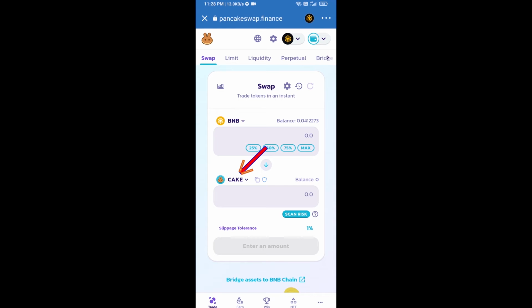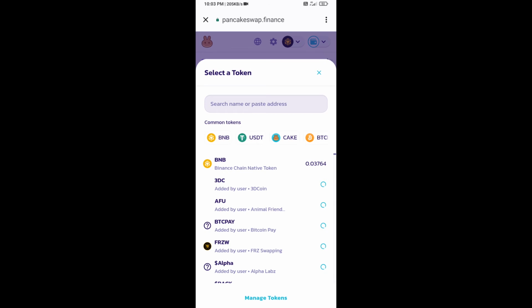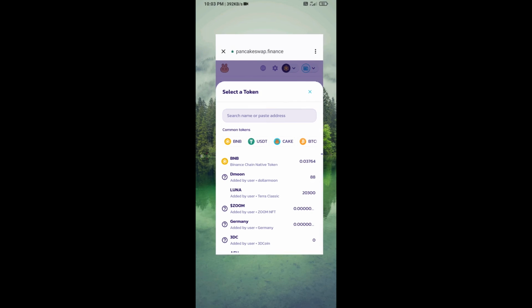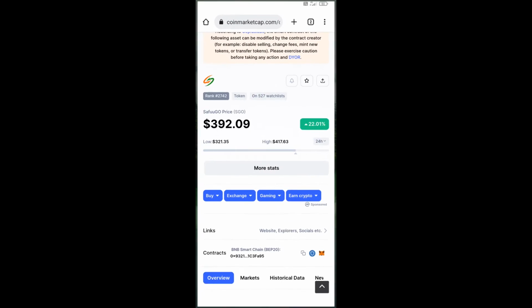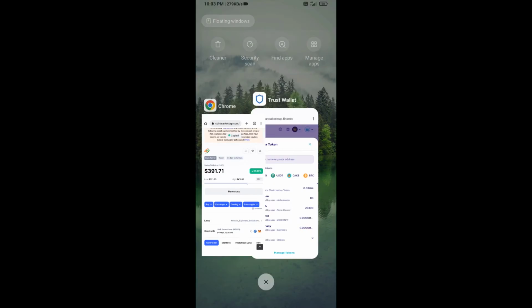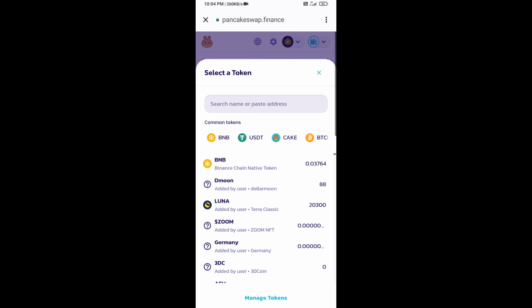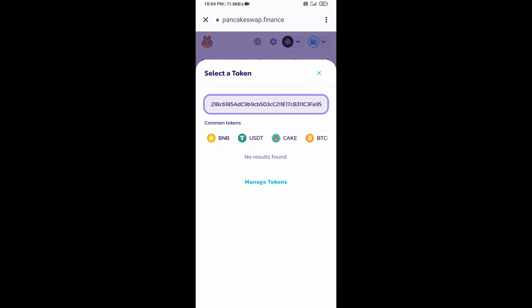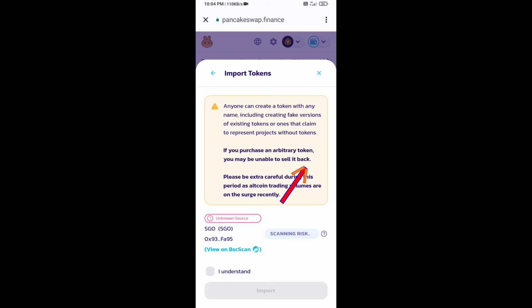Now you will click on Cake. After that, you will open the SafuuGO token smart address and you will open SafuuGO token on CoinMarketCap. Now here you will copy this address and paste here. Click on import. Click on I understand and re-click on import.